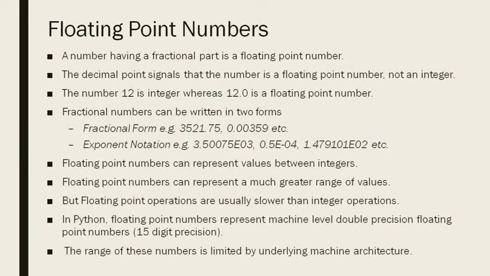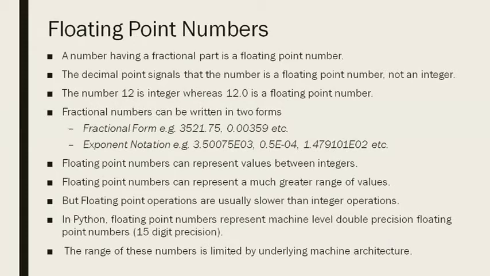Not as an integer. Fractional numbers can be written in two forms. One form is the fractional form, where we write with a decimal number. For example, 3521.75 or 0.00359. These are the fractional form of floating point numbers.